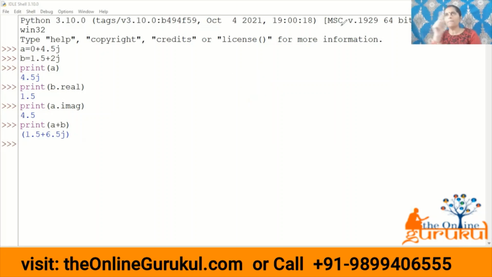Next, let us discuss something about sequence data types. In sequence data types, there are three things. One is string, other is list, and the third one is tuple. I will just give you a short description about all these three. We will read the entire chapter in the next video. First we will discuss what is a string. What is a string? Any guess?